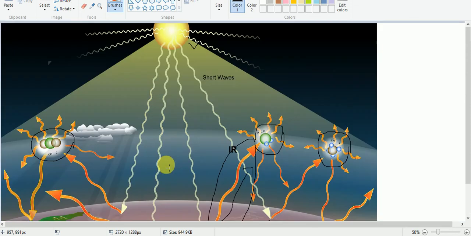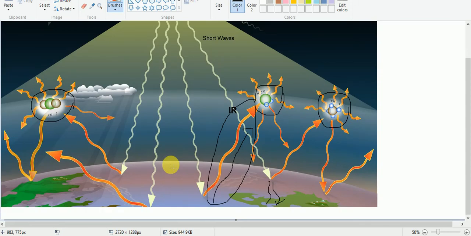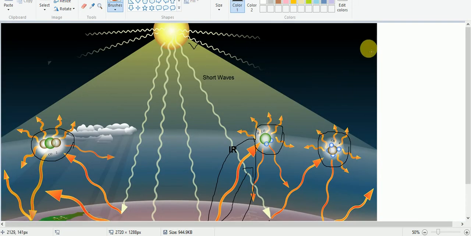This effect is known as the greenhouse effect, and this is a natural effect, and it is good for us. If there were no greenhouse effect, then in the night time the earth would have been very, very cold, and it is because of the greenhouse effect that we can live comfortably. Even in the night time we can stay comfortably within the rooms. So this is due to the greenhouse effect. Any question regarding the greenhouse effect?